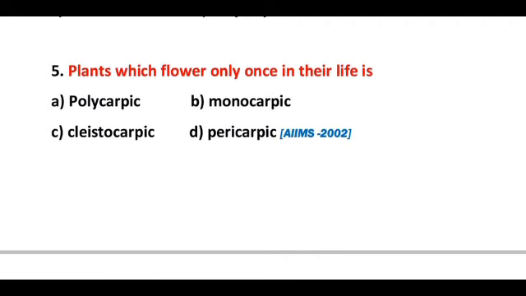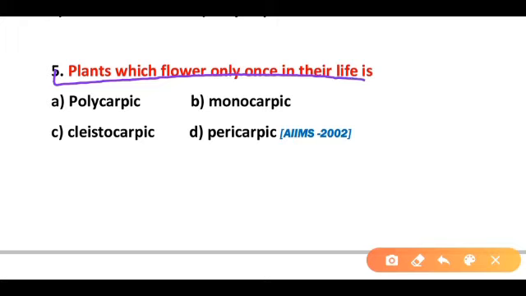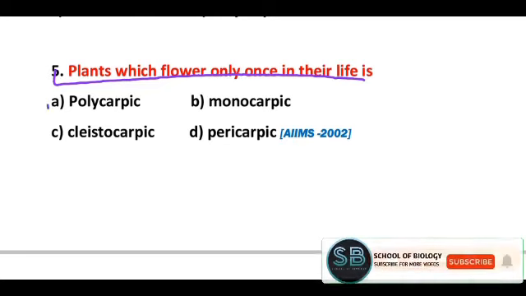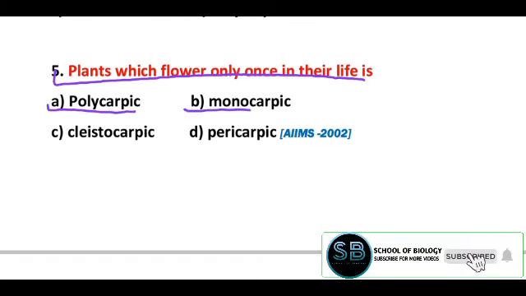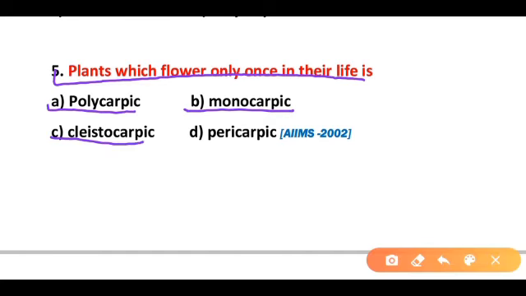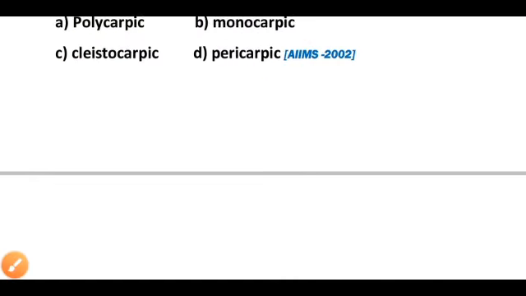Question 5. Plant which flowers only once in their life cycle is polycarpic, monocarpic, callistocarpic, pericarpic. So correct answer is option B. The plants which bear flowers only once in their life cycle are known as monocarpic.